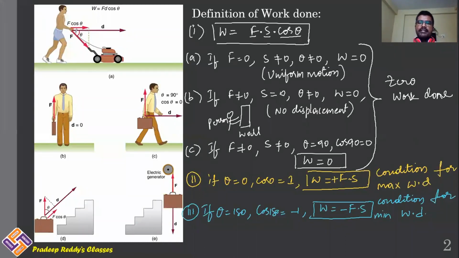And work done is a scalar quantity. It has no direction. It only has magnitude. You need not mention any direction for calculating work done.